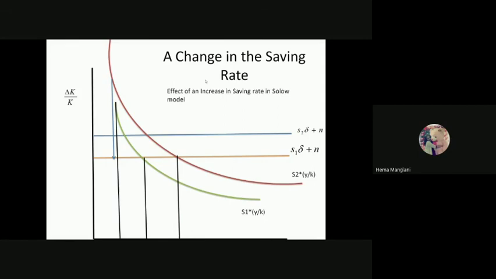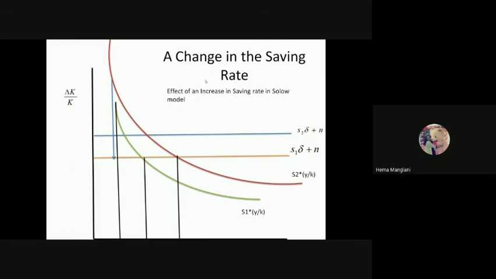If you summarize this, in the short run, an increase in the saving rate raises the growth rate of capital per worker, and this growth rate remains higher during the transition to the steady state. In the long run, the growth rate of capital per worker is the same, zero. Why? Because k prime and k star are both equal.